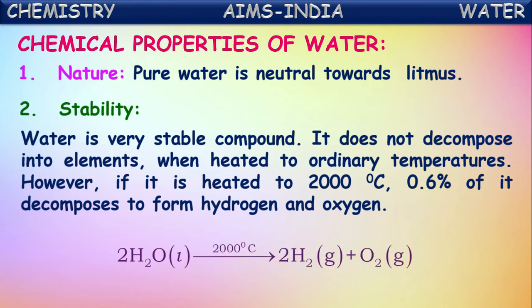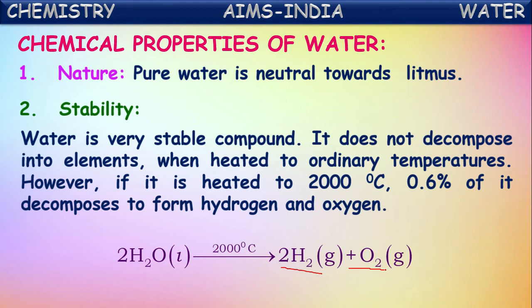So this is the reaction that occurs. When water is heated above 2000 degrees Celsius, it splits into its respective elements, hydrogen and oxygen. The same can be done by electricity also. If we apply electricity to acidulated water, then water decomposes into hydrogen and oxygen.